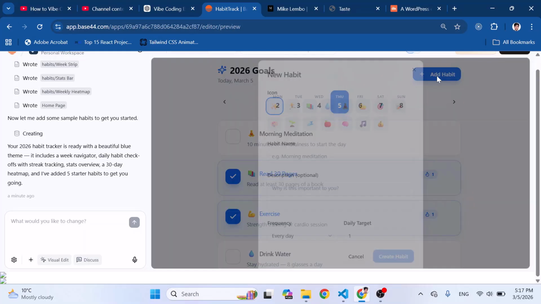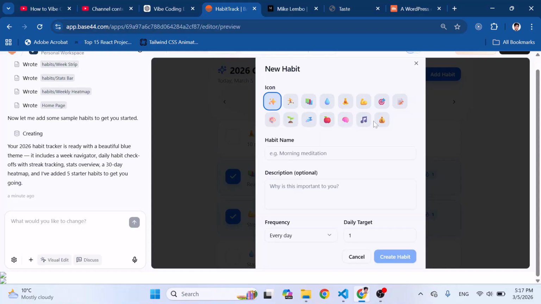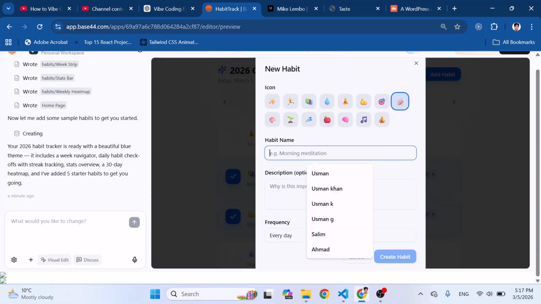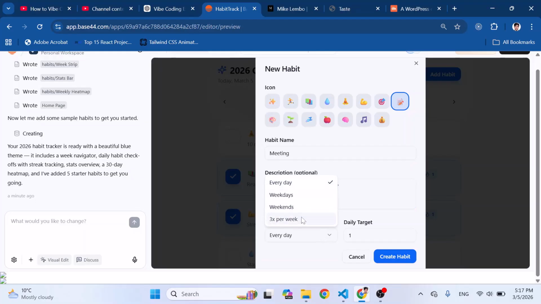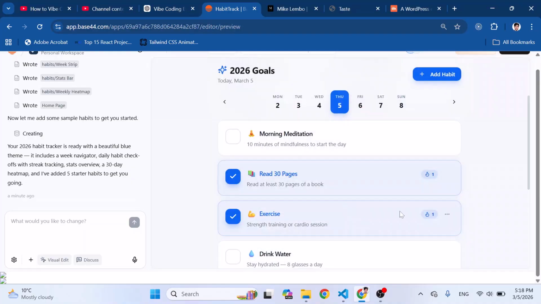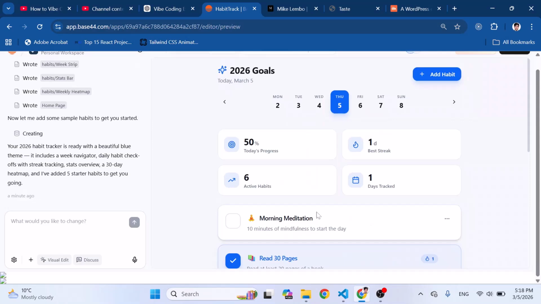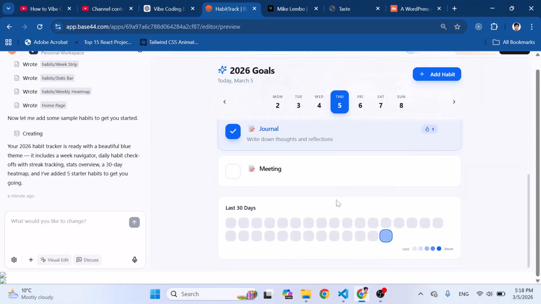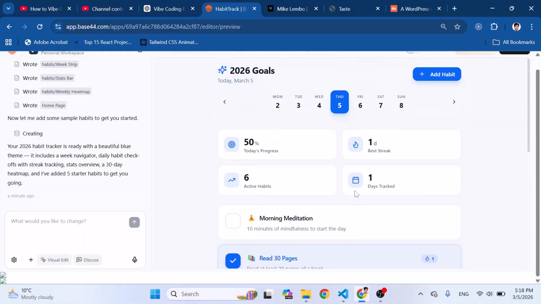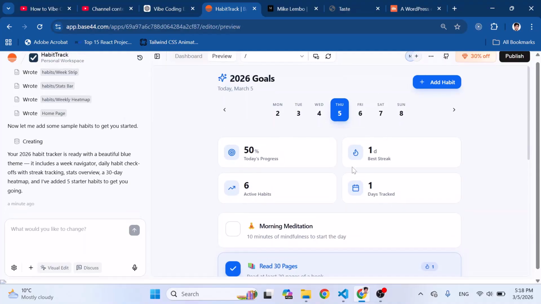We can add a habit also. For example, that is a meeting. So simply like this, and here we will write that is meeting. And here you can describe that every day or just on weekends, or for example that is just on weekends. Daily target 1 and create habit, so it will create your new habit. Let's wait, it will update that. Look, that has been added at the end, meeting. So that's how you can build this habit. It has built the habit tracker for us.